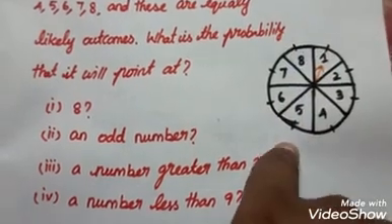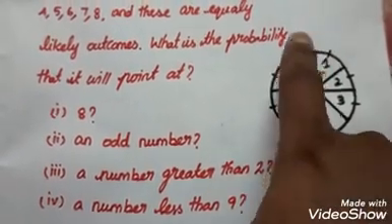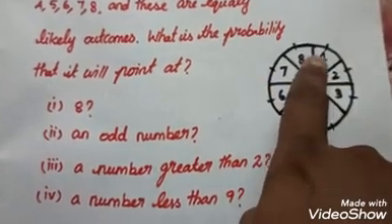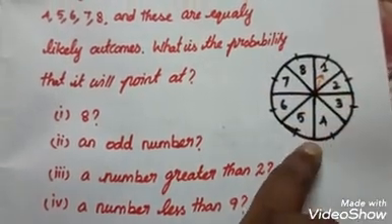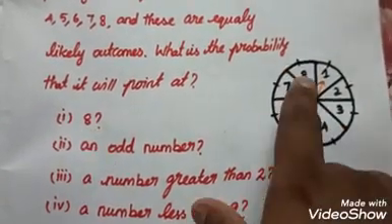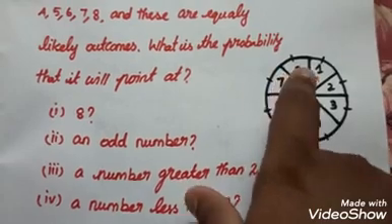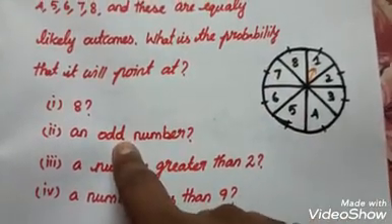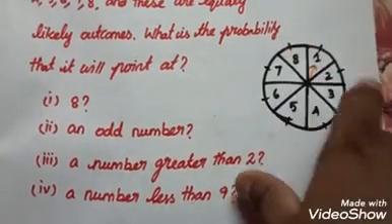We have to spin it. So this is the arrow mark. After the spinning, the arrow will come to rest. It may be 1, 2, 3 like that. The same way we have to find out the probability. We spin, and the rest point is 8. What is the probability? We have to spin continuously. It may be an odd number. What is the probability?